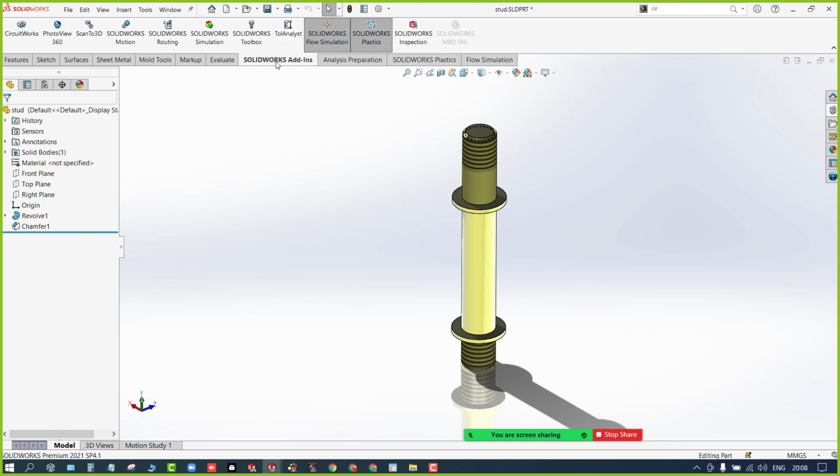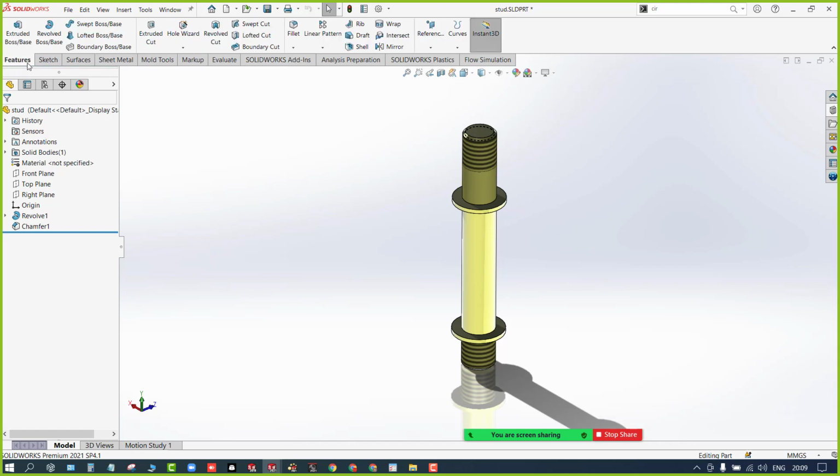Just remember, add-ins will help you to add extra features so that you can work on them. Let's say you are going to learn the simulation. If you click on this tab, the SolidWorks simulation add-in will be running. And now these are the features. You already know in the features you're gonna get all the tools related to features like sweep, extrude, cut extrude and all. Don't worry about these right now.